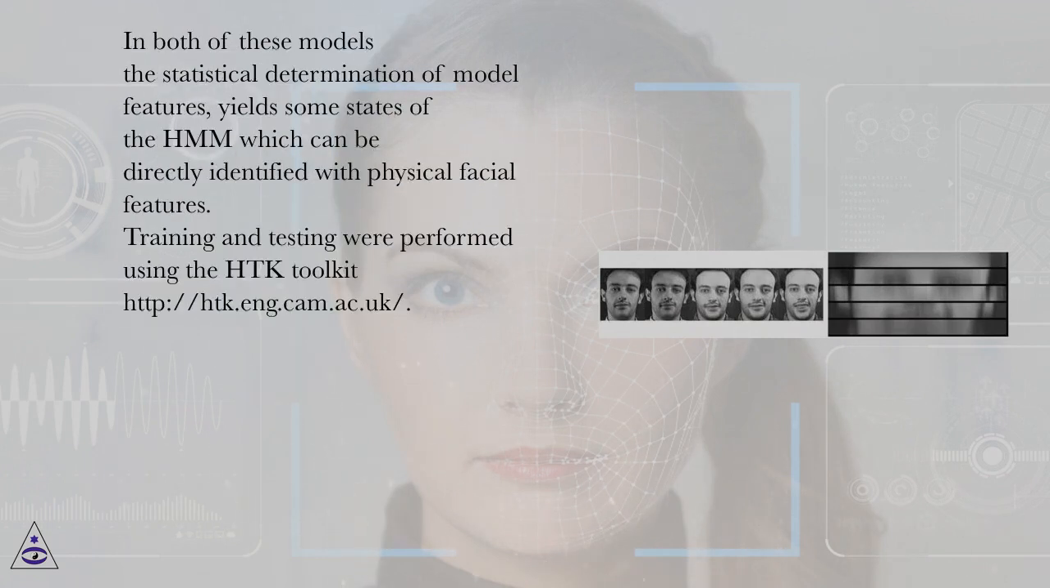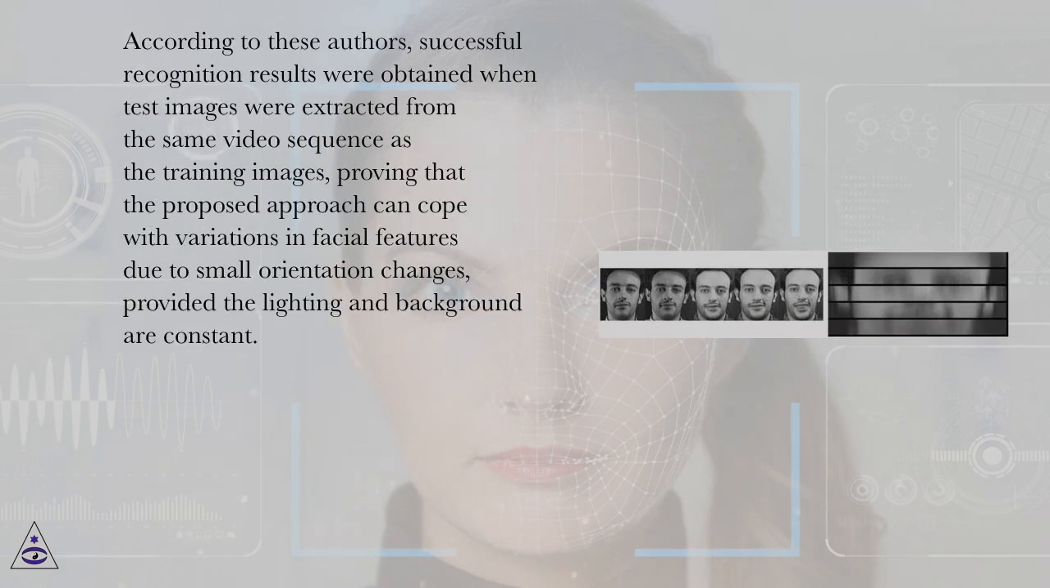In both of these models, the statistical determination of model features yields some states of the HMM which can be directly identified with physical facial features. Training and testing were performed using the HTK toolkit. According to these authors, successful recognition results were obtained when test images were extracted from the same video sequence as the training images, proving that the proposed approach can cope with variations in facial features due to small orientation changes, provided the lighting and background are constant.